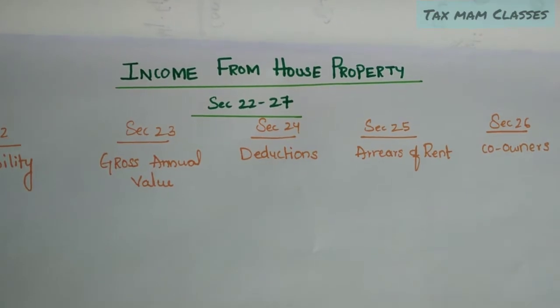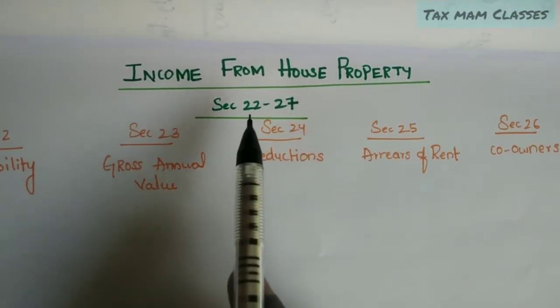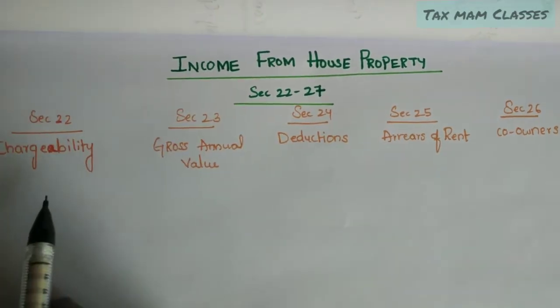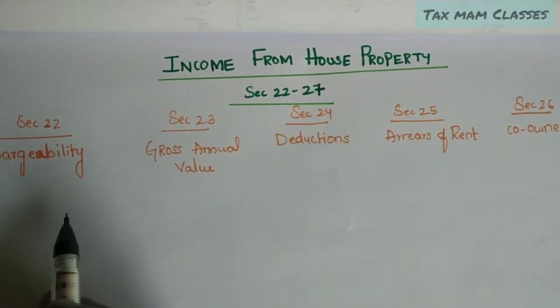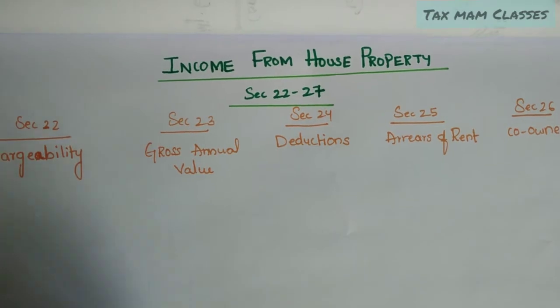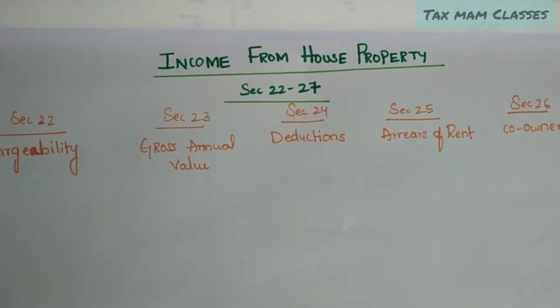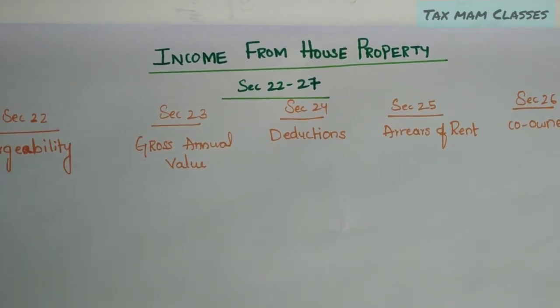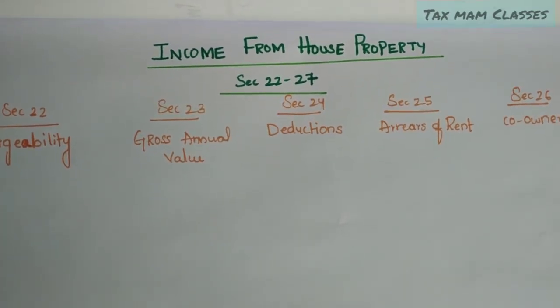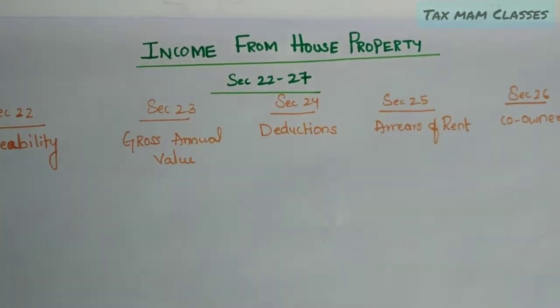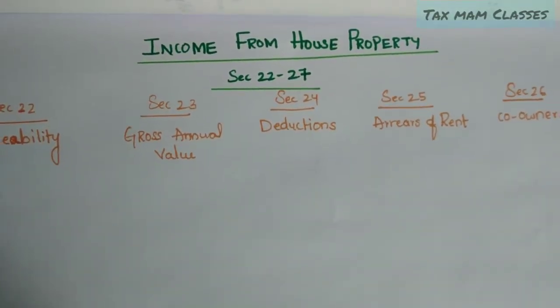So see, income from house property is covering from section 22 to 27 of the Income Tax Act. So what does this section 22 talk about? Chargeability. That means what all income will be covered under income from house property. If I ask you what all income will be covered under income from house property, you will directly say that all the income earned from the house property will be covered under income from house property.